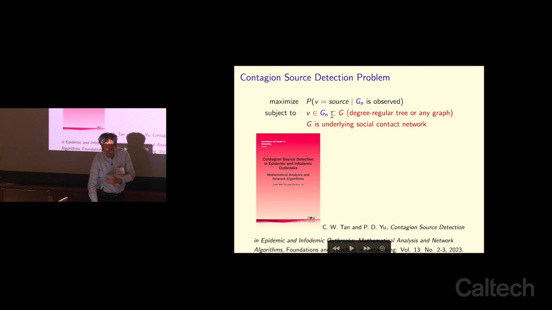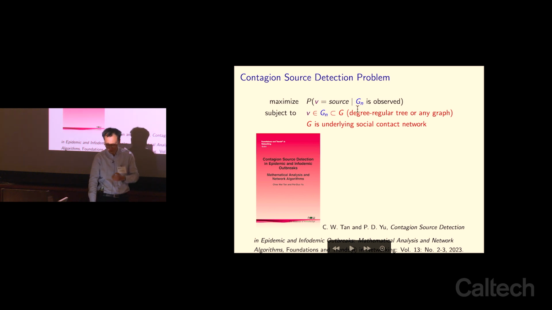And this G sub n depends on the digital contact tracing technologies, how fast they can perhaps meet the speed of spreading. Then I may only have a certain piece of data, G sub n. So out of these n vertices, of course, it can grow very quickly. For example, in the early days of COVID-19, the reproduction number was very high. Then this n can go very big, very quickly. So here we want to know how to address this problem.